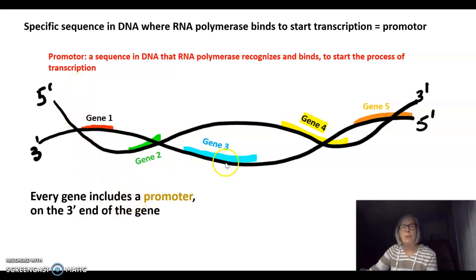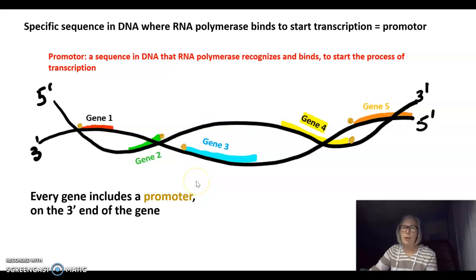So if we look at our double-stranded molecule of DNA here, let's look just starting on the genes on this strand. There would be a promoter on the 3' end of each gene. And if we look at the other strand, which starts from the 3' going to the 5', there would again be a promoter on the 3' end of each gene.